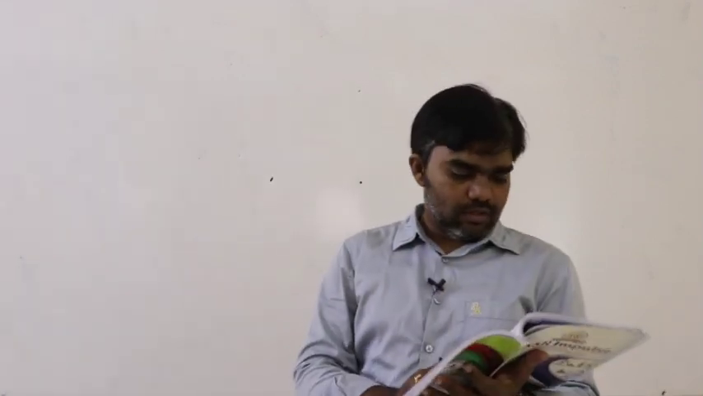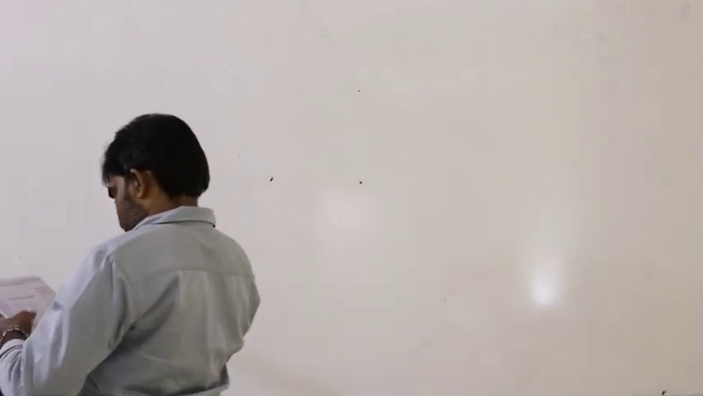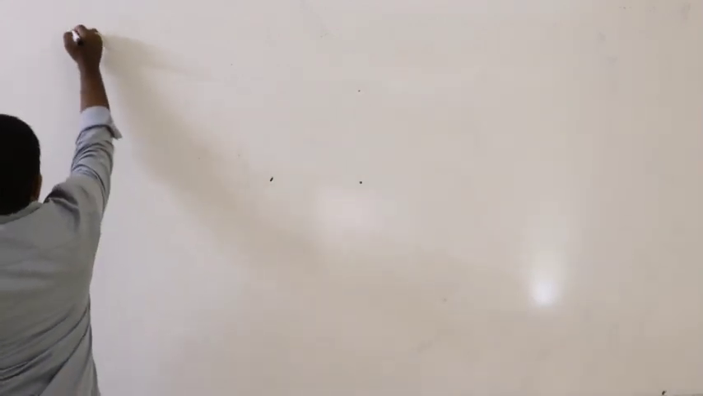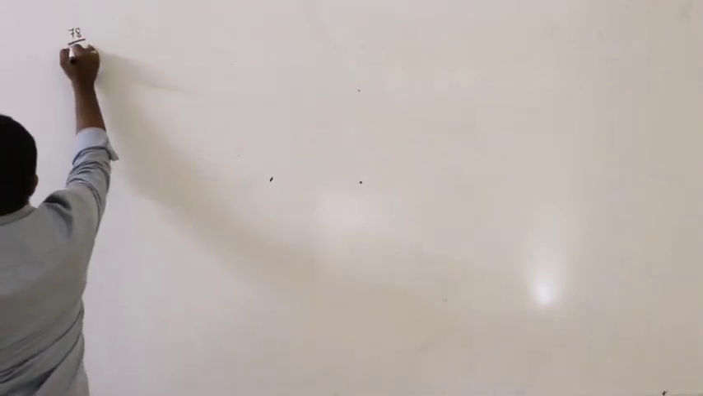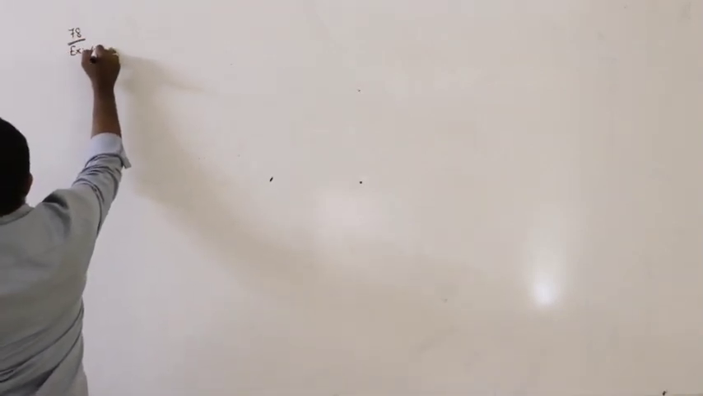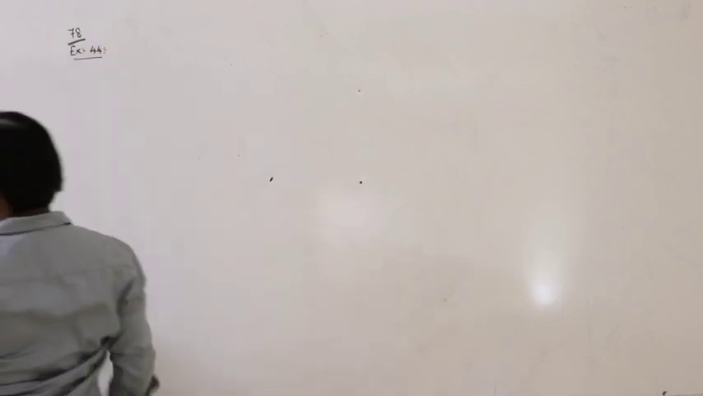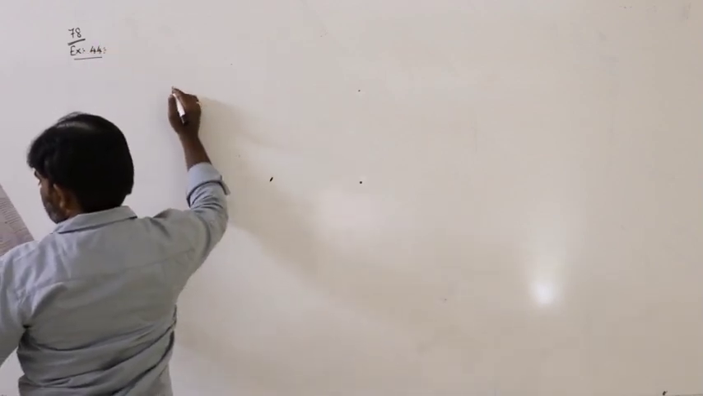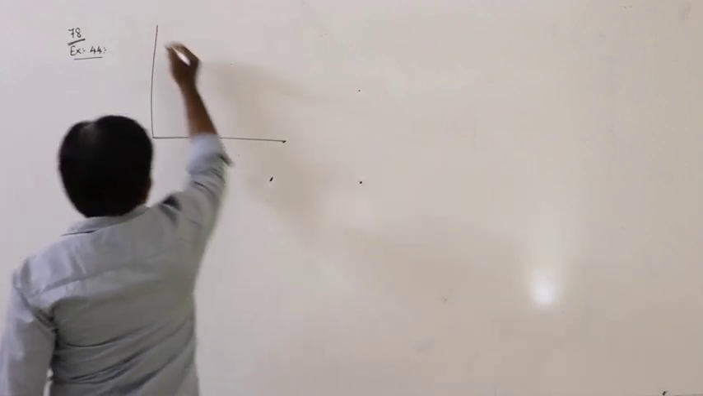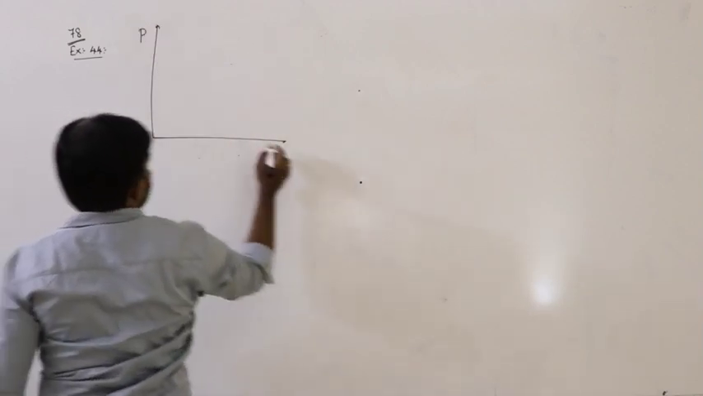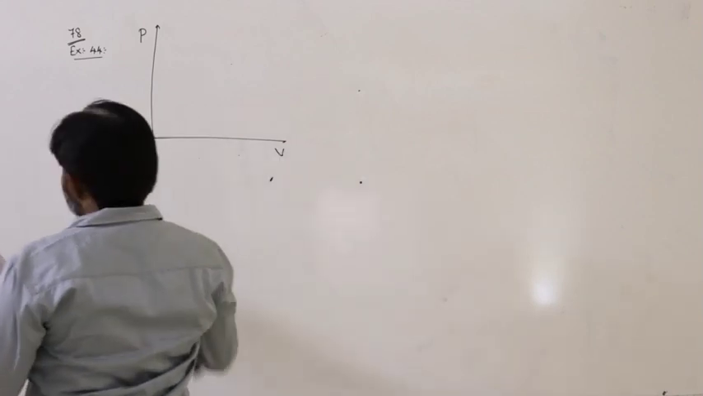See here, page number 78 in your textbook, volume 4, thermodynamics. Page number 78, example 44. The graph is given for pressure and volume. So, the graph is mentioned, it is pressure and volume. What is the shape of the graph?